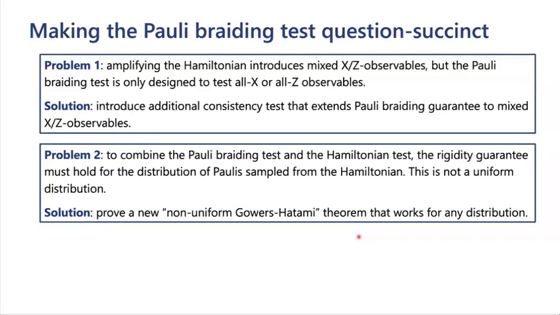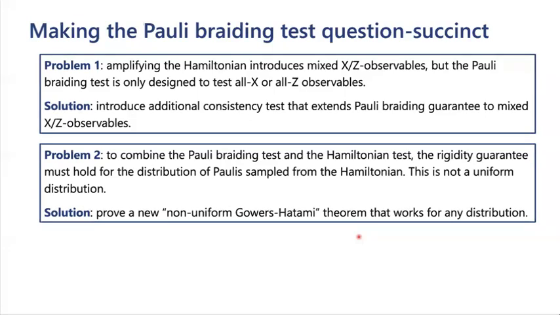And in the Hamiltonian test, we will uniformly sample one of these Pauli terms. And we need that Bob behaves honestly when asked one of these Pauli questions. So on average, over the distribution of Paulis that we get by sampling uniformly terms from the Hamiltonian, we need that Bob behaves honestly.